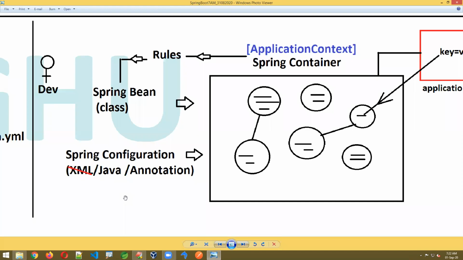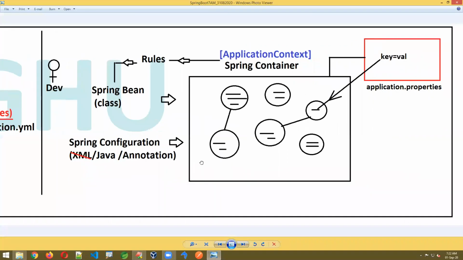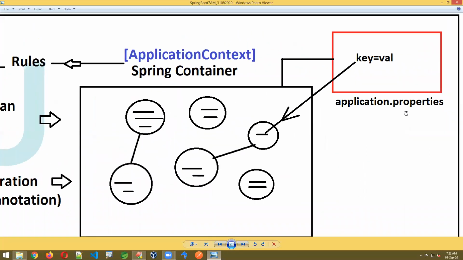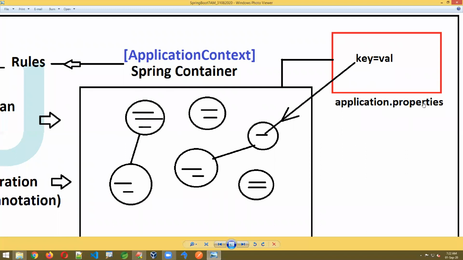Actually, we have three types of configuration: XML, Java, and annotation. Now, XML is actually not used. In Spring Boot, XML is not there, it is completely Java and annotation. XML is slow in execution and complex in configuration, so that is removed here in Spring Boot. Total Java and annotation configuration only. That is what we are going to work with here. It will take the inputs from application.properties based on your design and requirement.